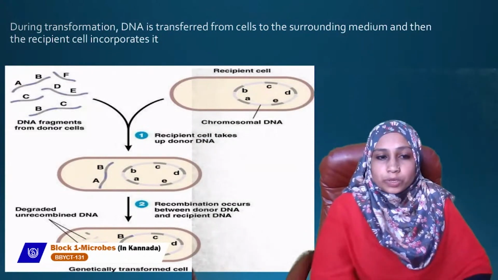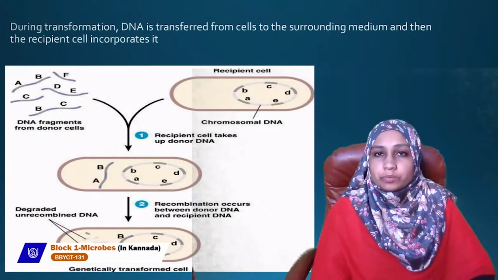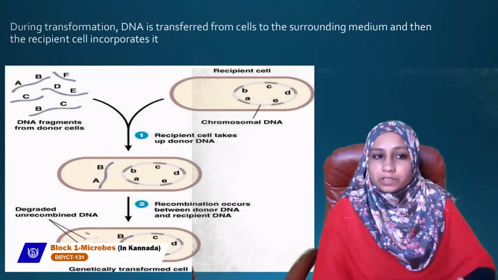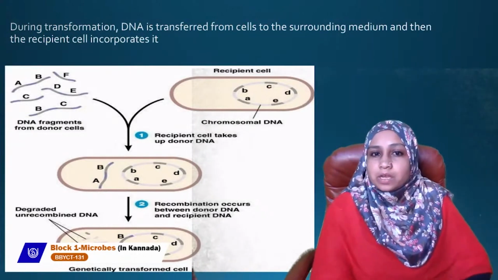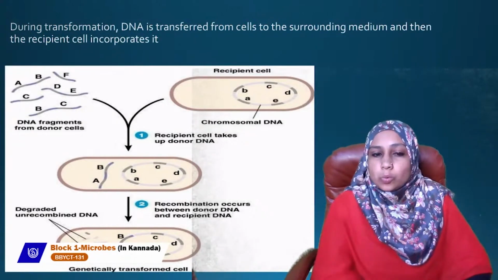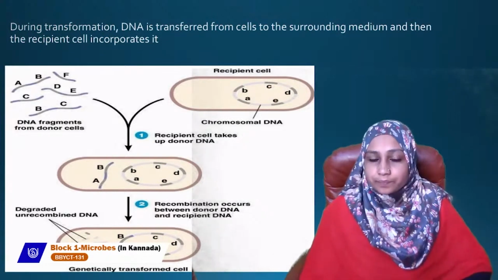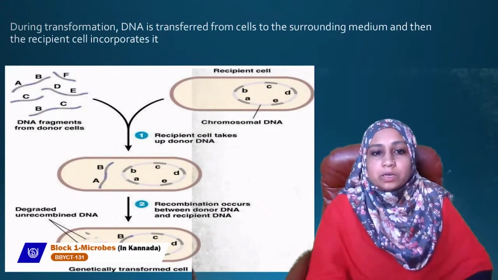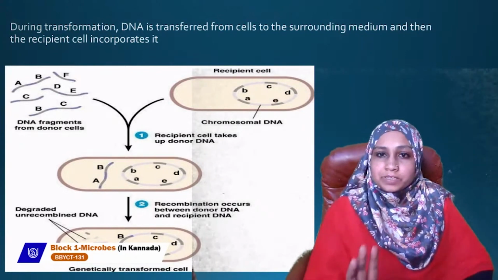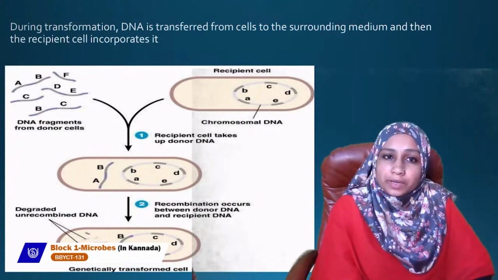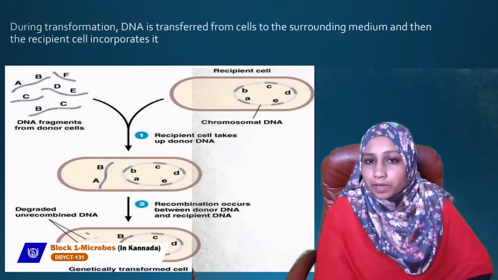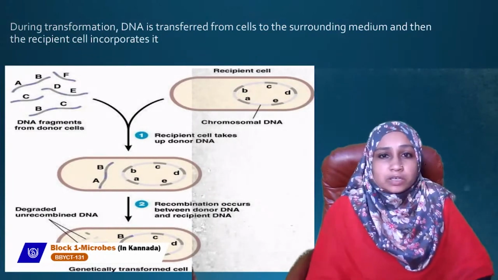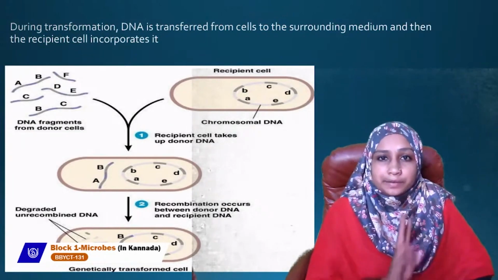You can see here in the slide: you have DNA fragments from the donor cell, A, B, F, D, E, C, B, C. These are the DNA fragments present in the surrounding medium. Now you have a recipient cell. First, the recipient cell takes up the donor DNA from the surrounding medium. Here there is no physical contact between two bacterial cells.